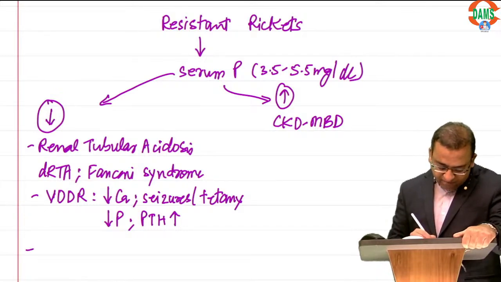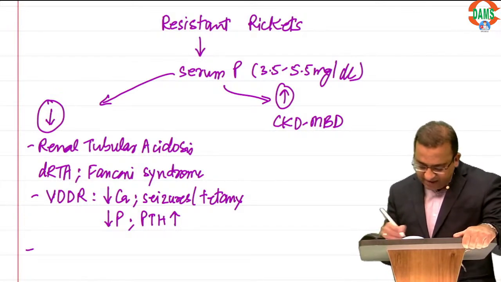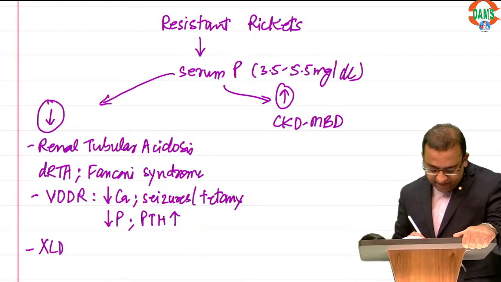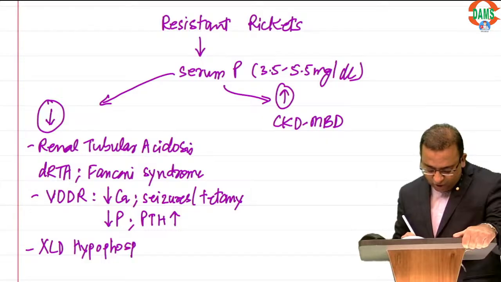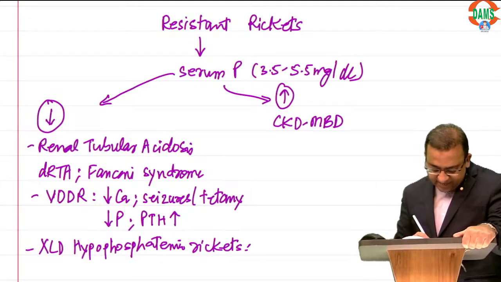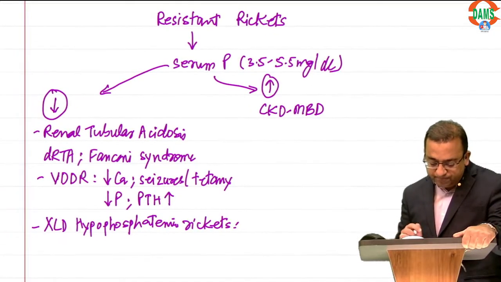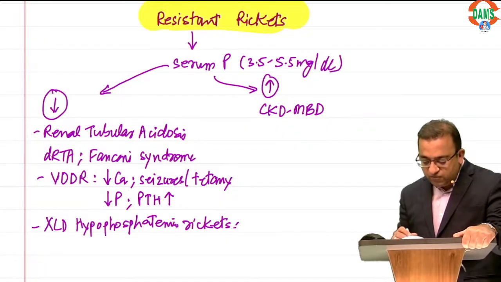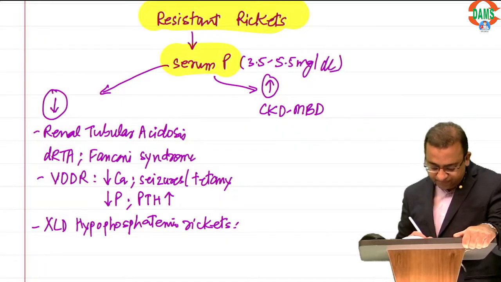And let's talk about the most important topic of the day, X-linked dominant hypophosphatemic rickets. Here the problem is that we now know our body has a new phosphaturic hormone, a new hormone which liberates phosphorus, FGF23.